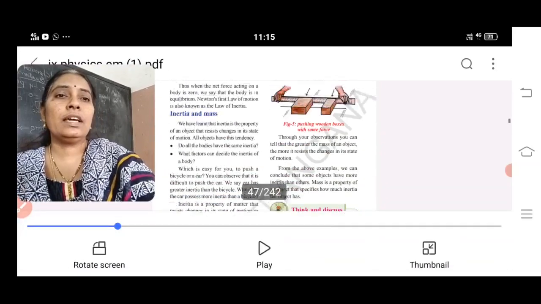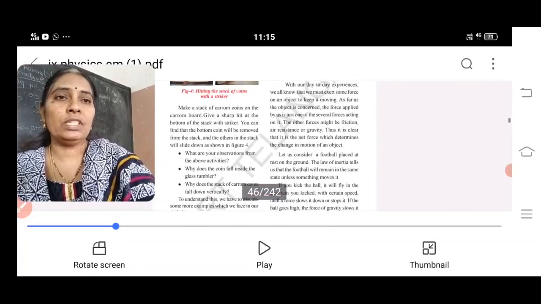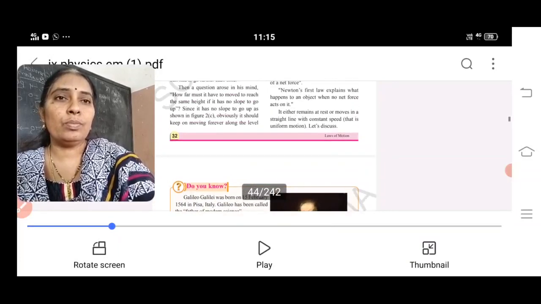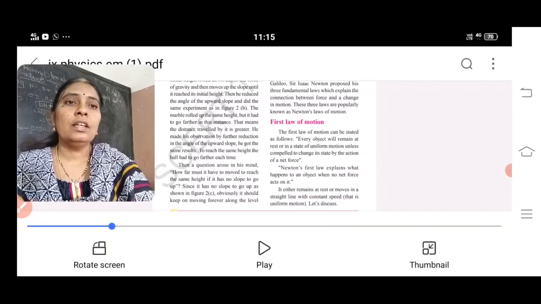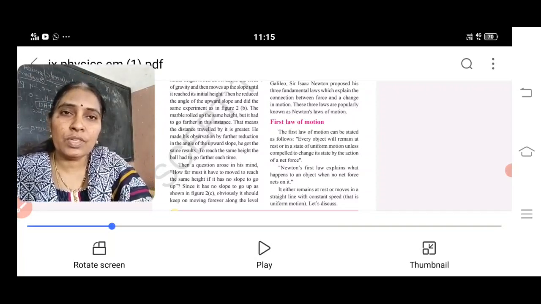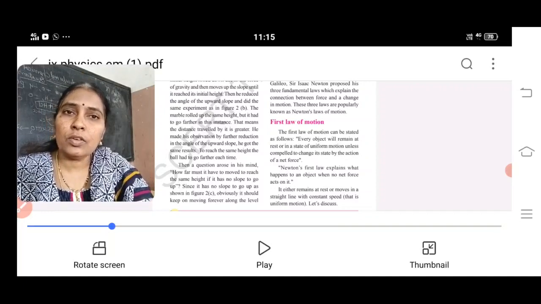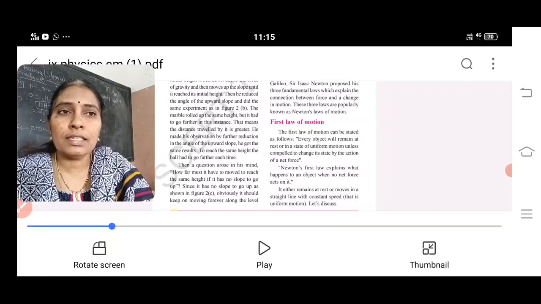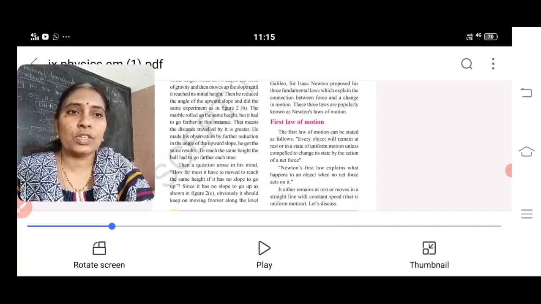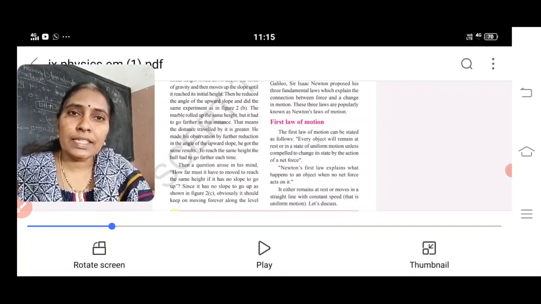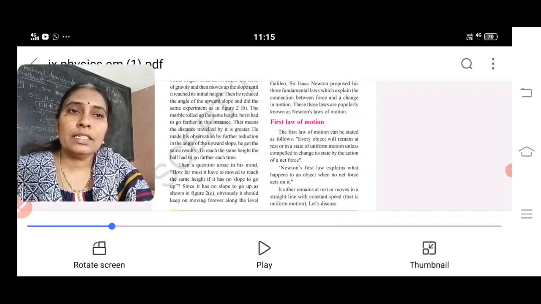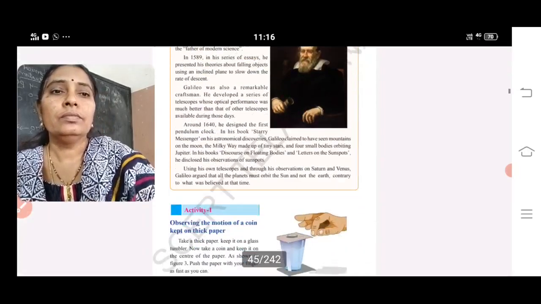So the first law is based on inertia only. What is Newton's first law? If a body is at rest, it will remain at rest. If it is moving, it keeps moving. So the first law of motion can be stated as follows: every object remains in a state of rest or uniform motion unless it is compelled by an external force to change its state. If an external force is applied, the body changes, and the resisting is nothing but inertia.